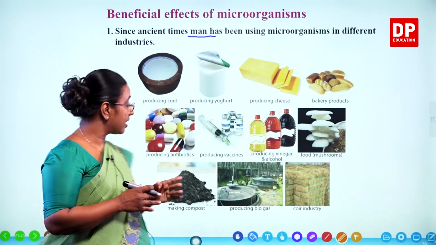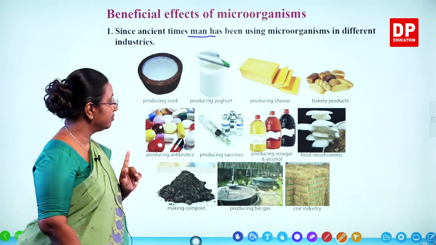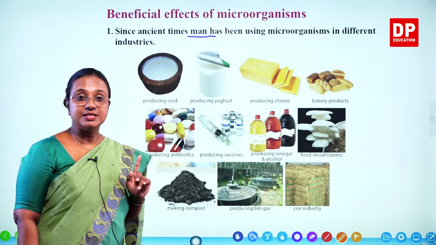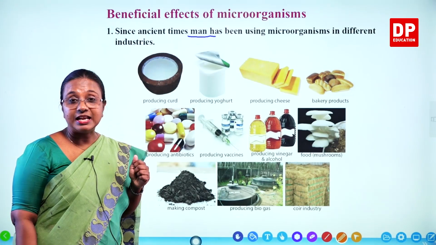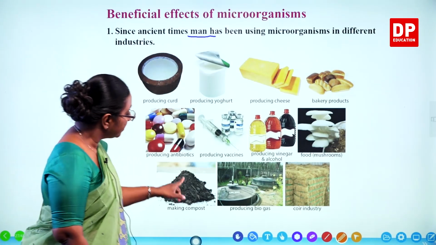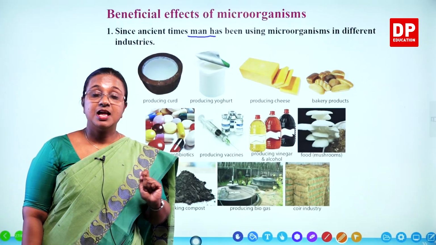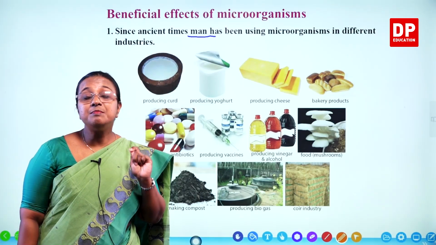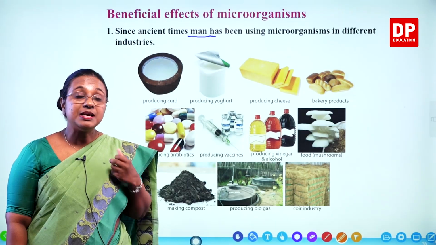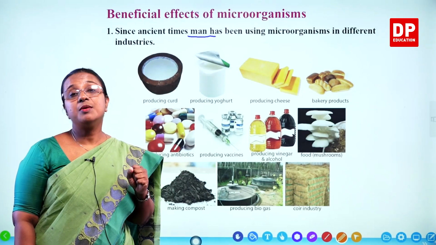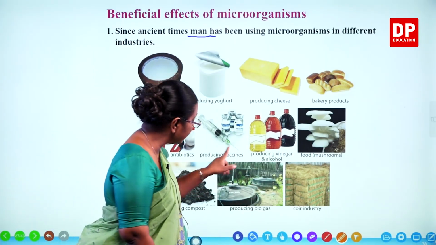So, compost is a natural fertilizer used to provide all the required nutrients to plants. In the production of compost, we use microorganisms. They are the ones who decompose the organic substances. Then we have the production of biogas. Now, biogas is methane. That is the chemical substance of biogas. So, methane is what is produced in this process.